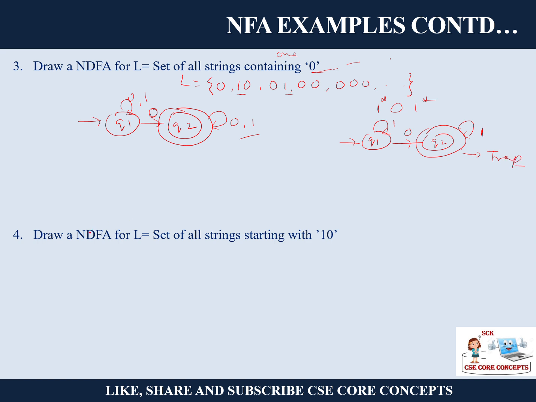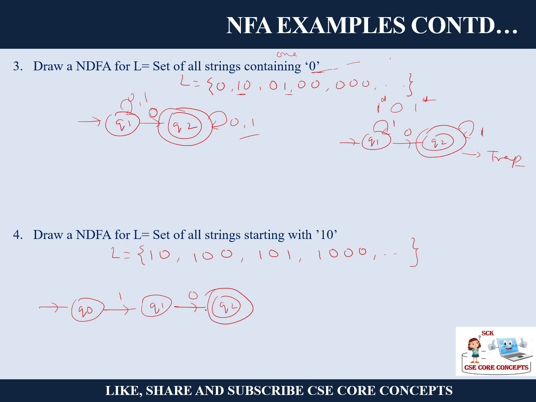So draw an NFA for the set of strings starting with 1, 0. So L is equal to: the string should start with 1, 0. Then after 1, 0 you can have any number of ones and any number of zeros. Understood? So let us draw this, starting with 1 0. Let us draw the very basic one, that is Q0. You will have 1, you go to the next state. You have 0, you go to the final state.